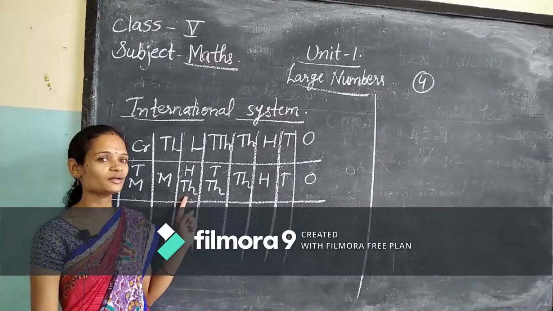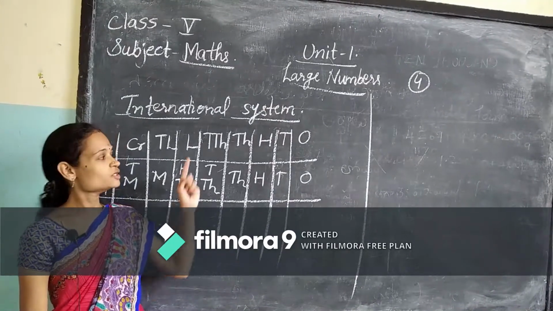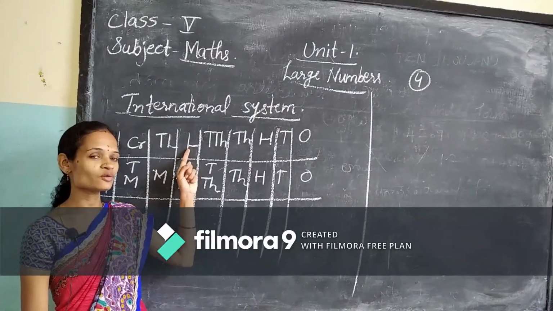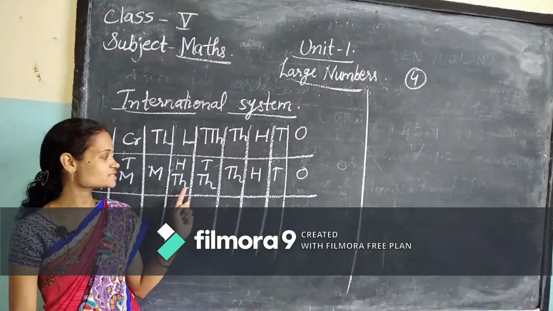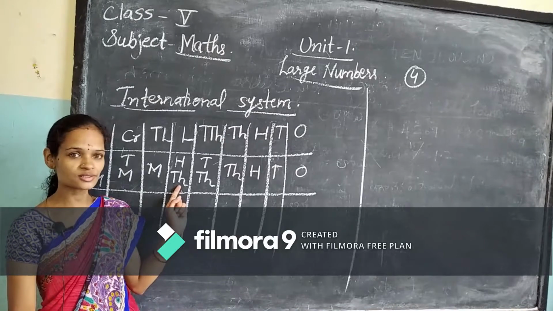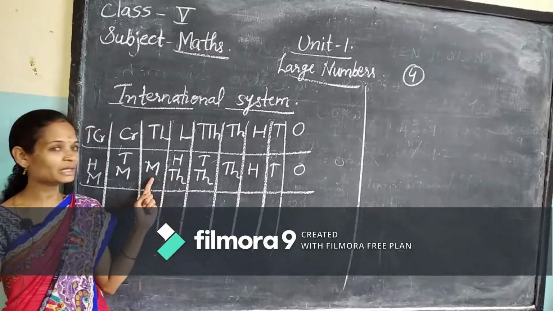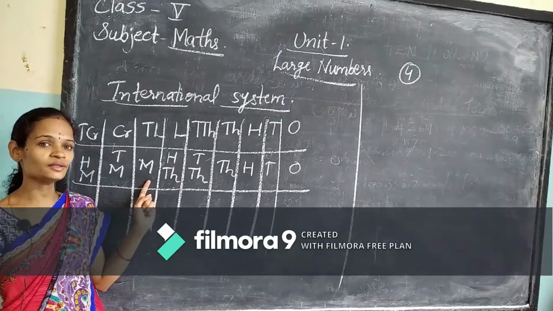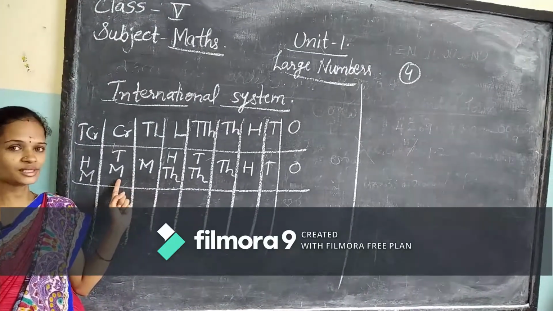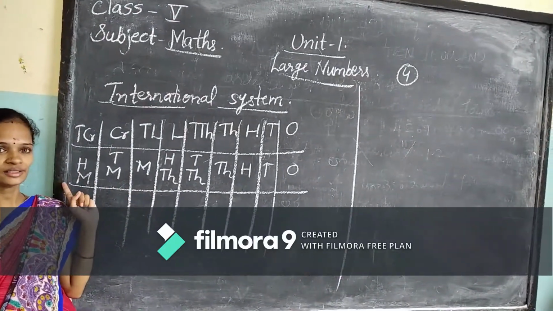Here comes 100,000s. In the Indian system we call them lakhs; in the international system we call them 100,000s. Now next is million. In place of 10 lakhs, in the international system we call it million. Next 10 millions, 100 millions.